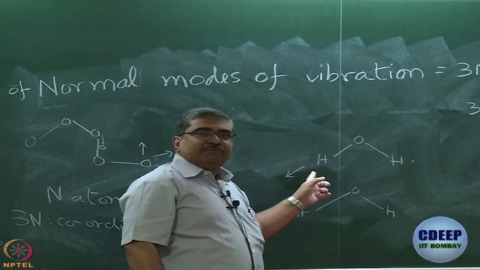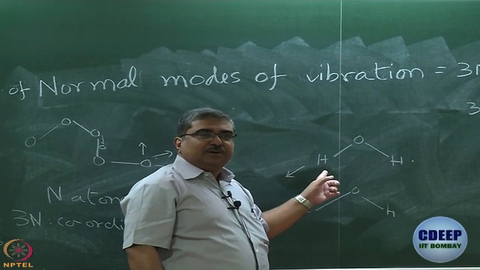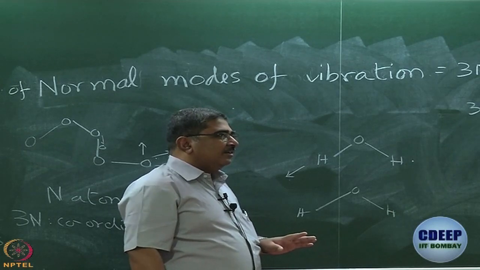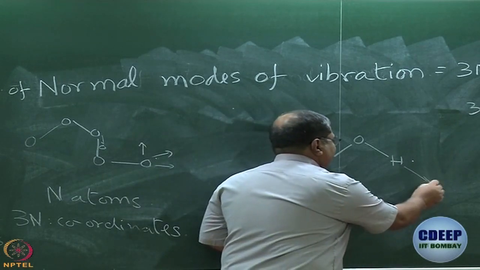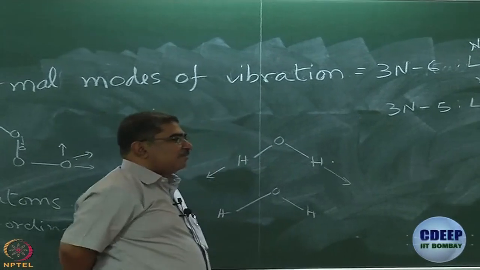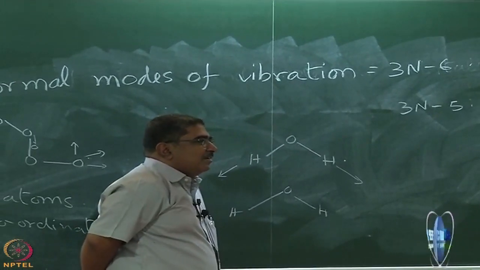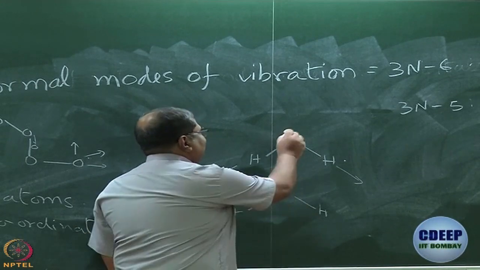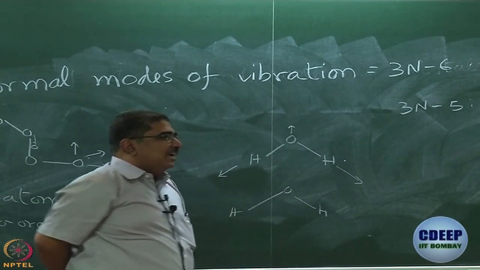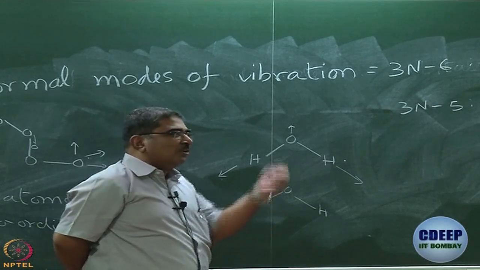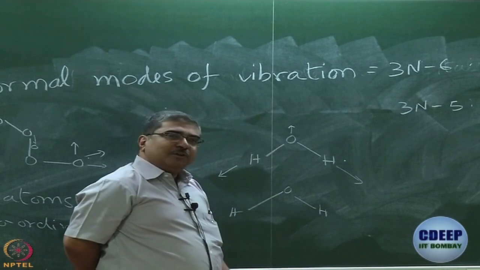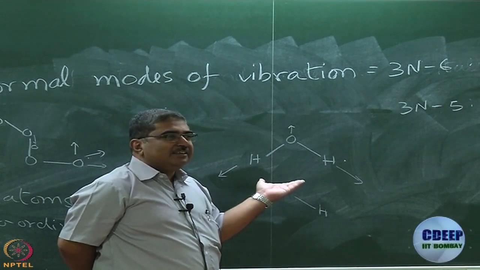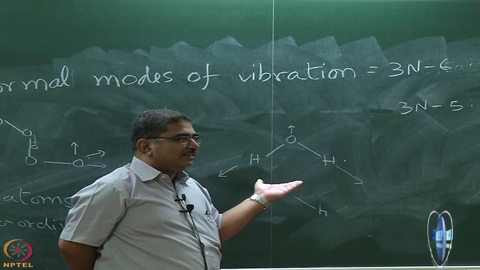So, I can compensate for the stretch of this bond by stretching the other bond. Since oxygen is so much heavier than the hydrogen atoms, oxygen has to move only a little bit. So, if I draw the arrows like this, it is a valid pure vibrational coordinate.